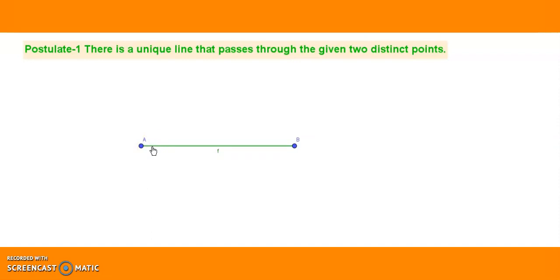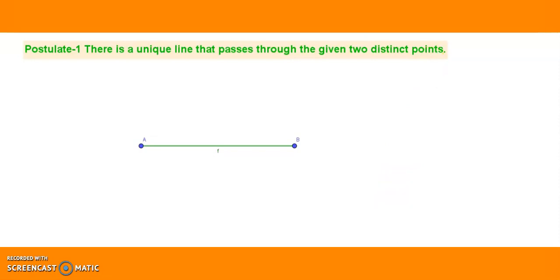He called this line segment a terminated line, because it is ending at A and B. Euclid called this a terminated line, which we are calling a line segment now. So, as per his first postulate, there is a unique line, that is one and only one line, that passes through the given 2 distinct points. That is his first postulate.